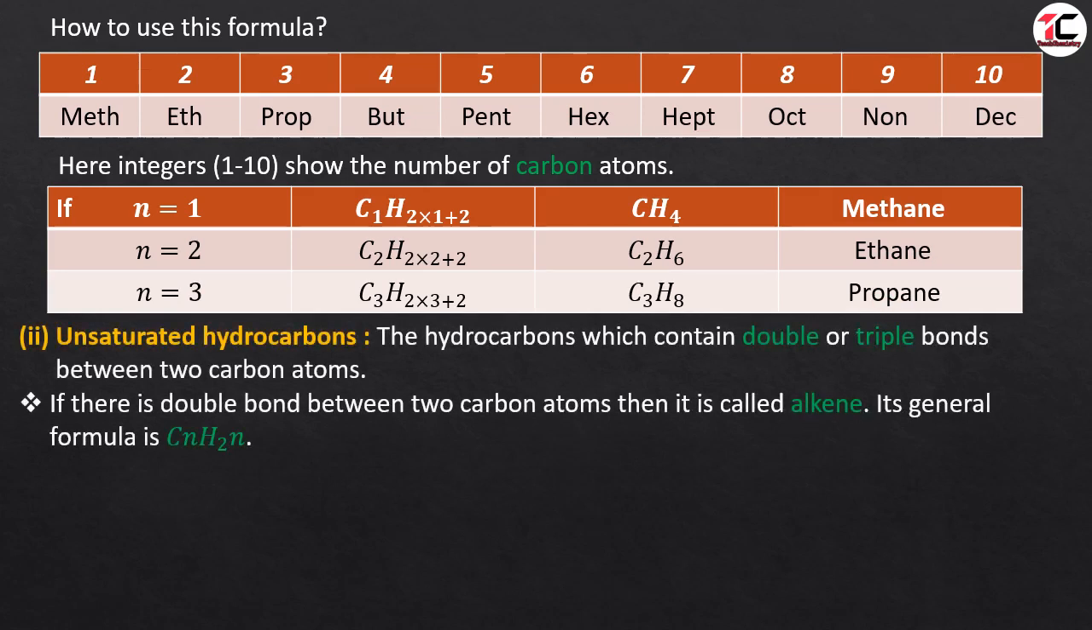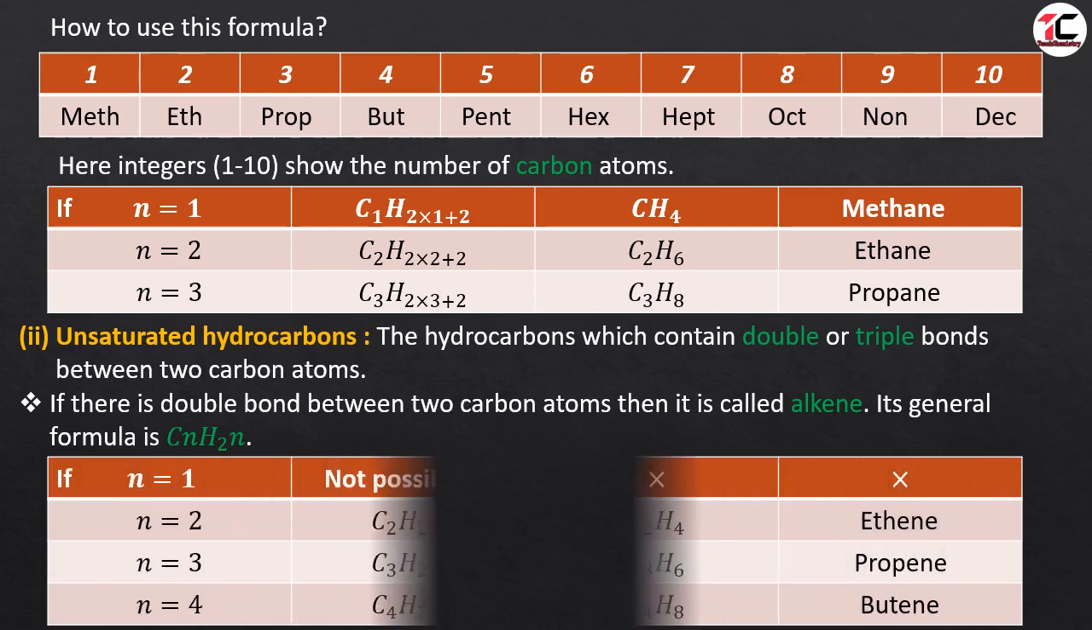What are unsaturated hydrocarbons? The hydrocarbons which contain double or triple bonds between two carbon atoms are the unsaturated hydrocarbons. That means in unsaturated hydrocarbons there will be a double bond or triple bond. If there is a double bond between two carbon atoms, then it is called alkene and its general formula is CnH2n.